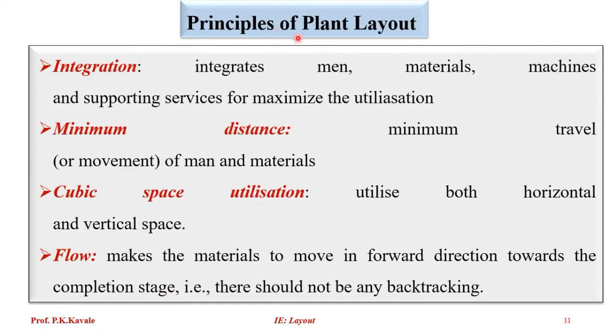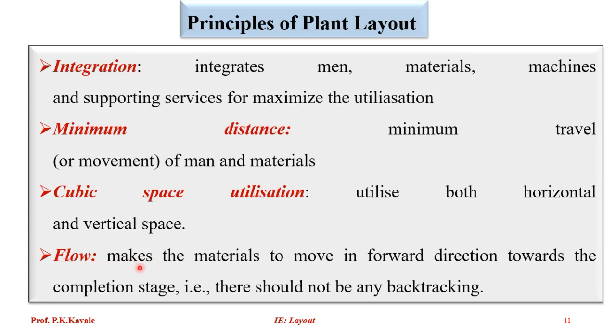There are some principles of a plant layout. First, the principle of integration: we have to utilize men, material and machines to the maximum. Principle of minimum distance: minimum travel or movement of man and material. Principle of cubic space utilization: utilize the space, both horizontal and vertical.